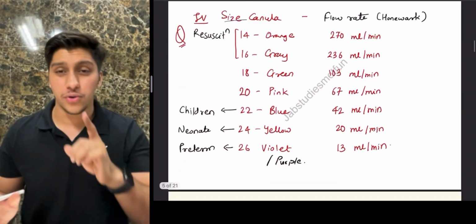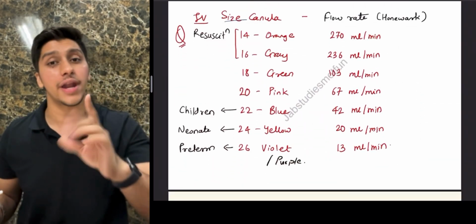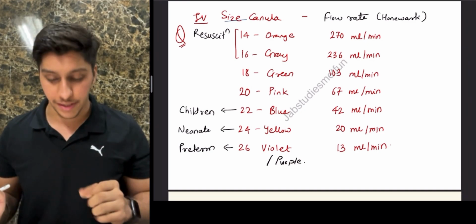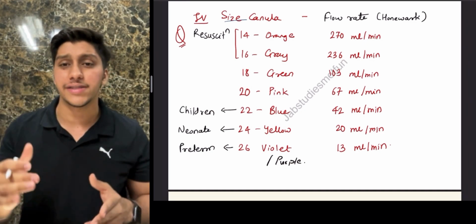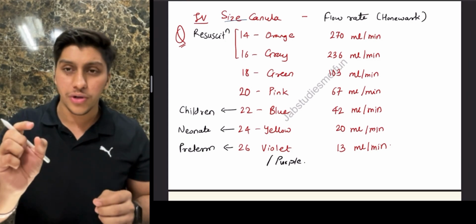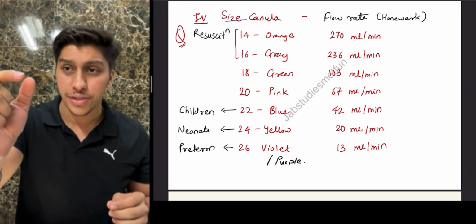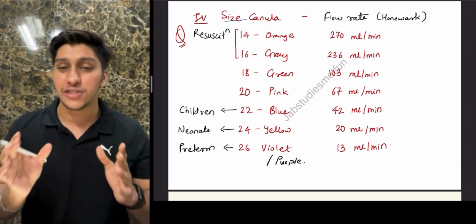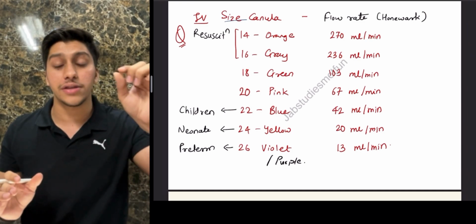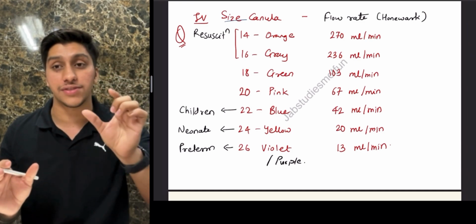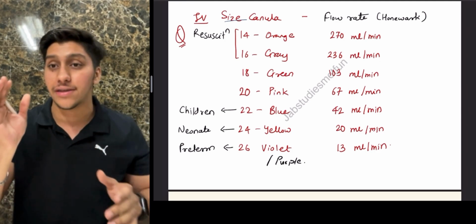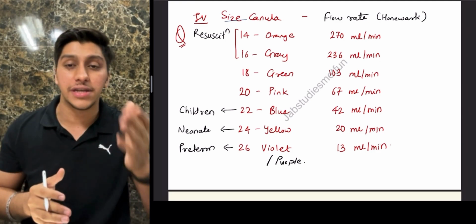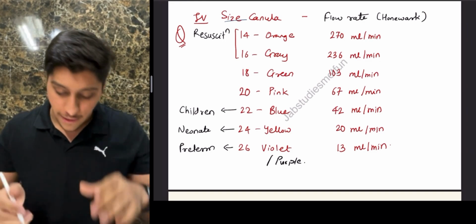So guys, as I told you, the most important thing is going to be to secure an IV line for 100% bioavailability. Now, whenever you're securing an IV line, you will see over here these numbers 14 to 26 are nothing but gauge. You notice one thing: as you increase the gauge, the flow rate is decreasing, which means the smaller gauges, which are the larger needles, basically 14 and 16, are going to have the maximum flow rate. You can see orange is having 270, while gray is having 236.